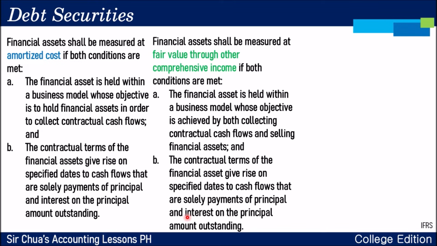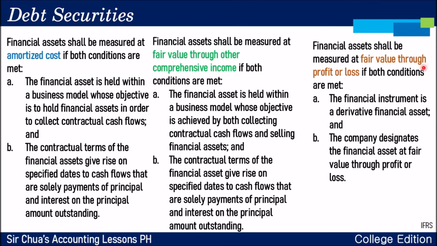May amortization table. Okay? And then we also have fair value through P&L. Okay? Medyo malayo pag P&L. The financial instrument itself is a derivative financial asset and the company designates the financial asset. Sila mismo yung nagdesisyon, okay, that the financial asset is at FVPL.